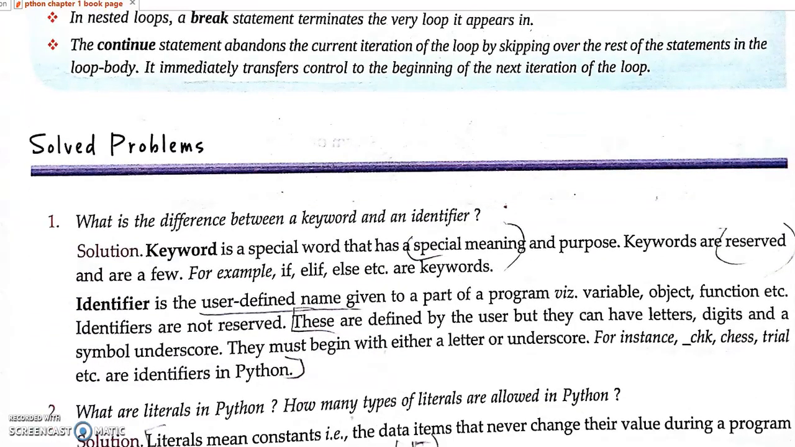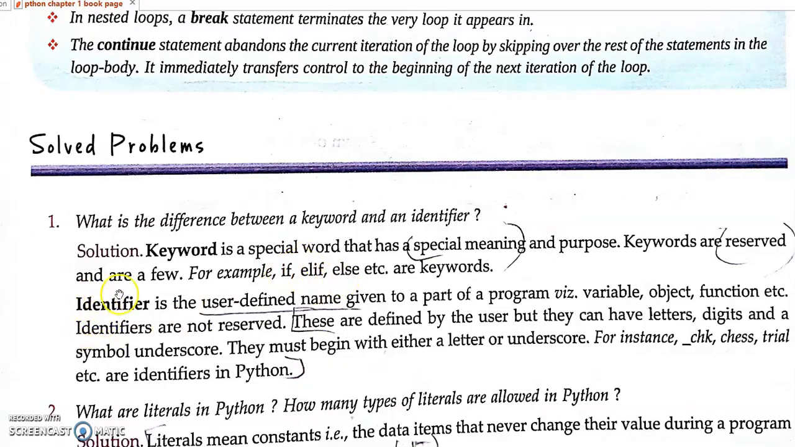So what is the difference between the keyword and identifier? I already told, a keyword is a special name. It has a special meaning to the compiler. That is a reserved word. It is also called a reserved word. Examples of keywords are if, else, while, for, etc.